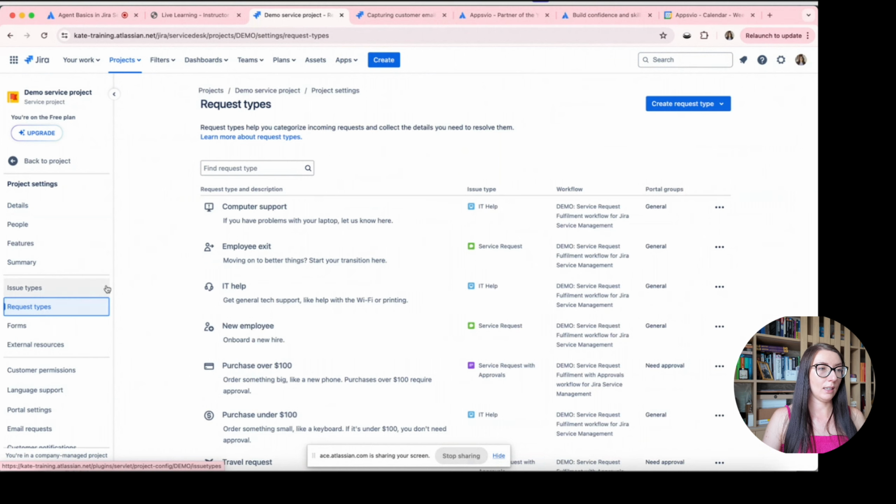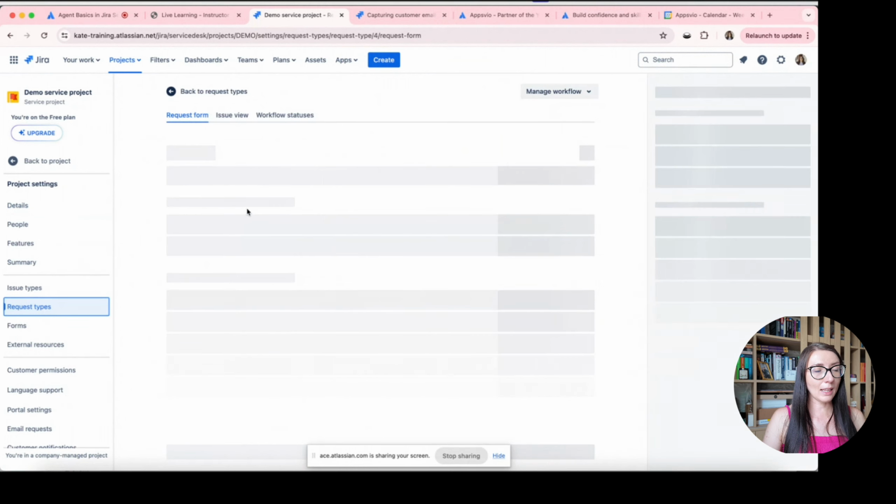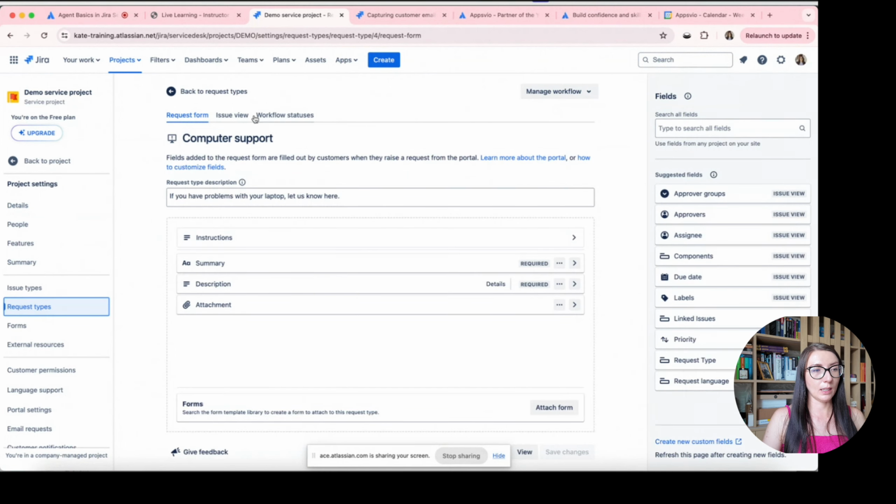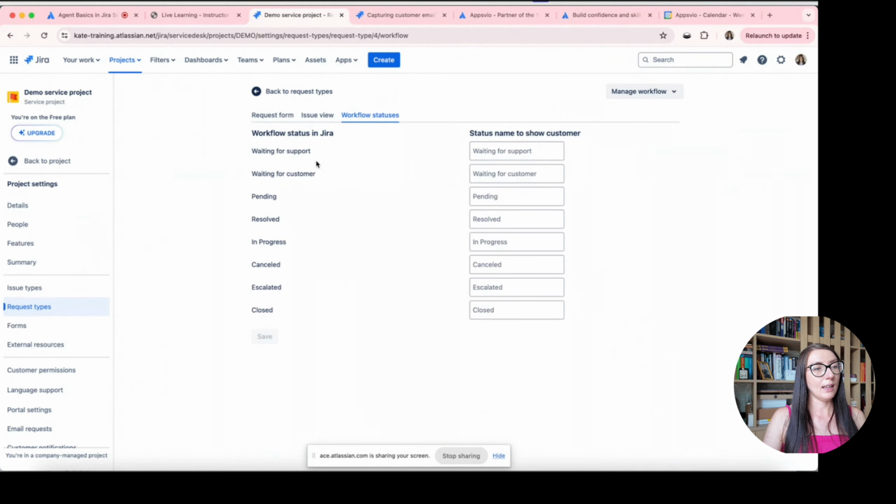For example, I select this request type. And here I have workflow statuses, and you can see that I have statuses which are available for this issue type, and next to the statuses I have the option to change the status name to show your customer, and this status name is only available to your customer. In Jira you still have this status name.